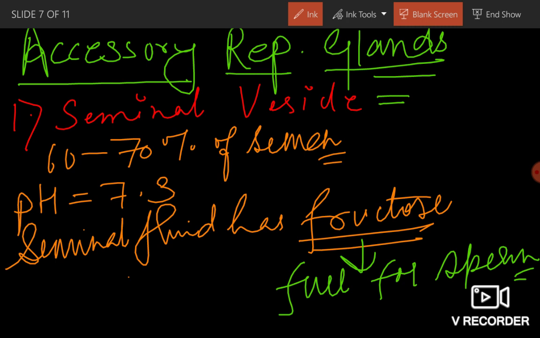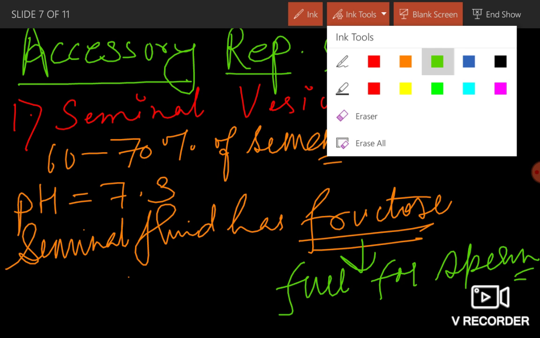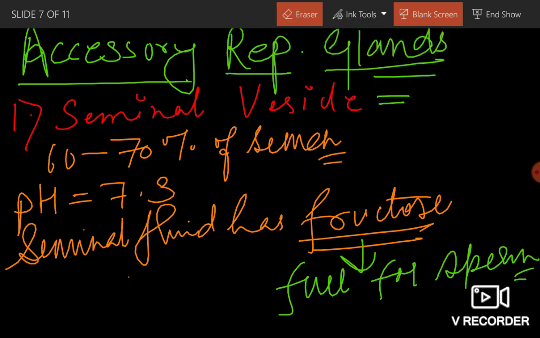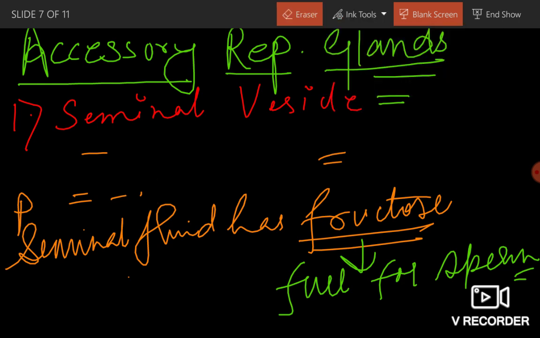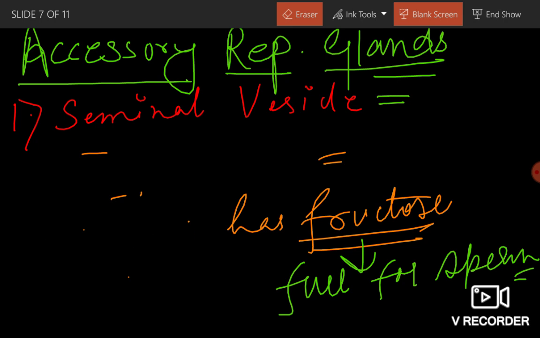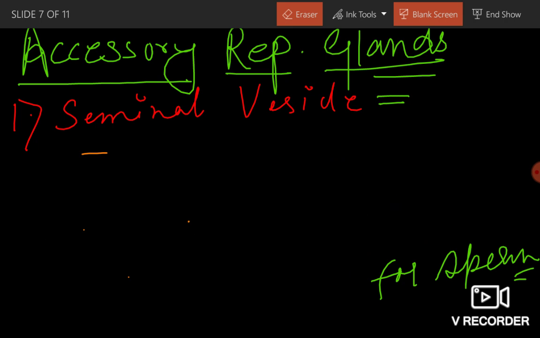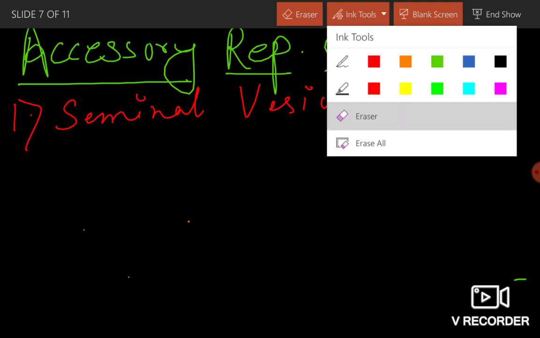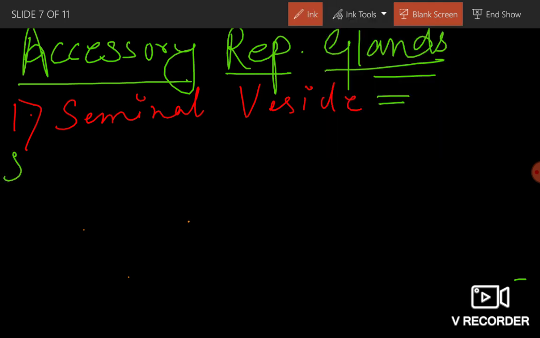Fructose is found in this fluid, and some proteins are also present. What else is present in seminal fluid?